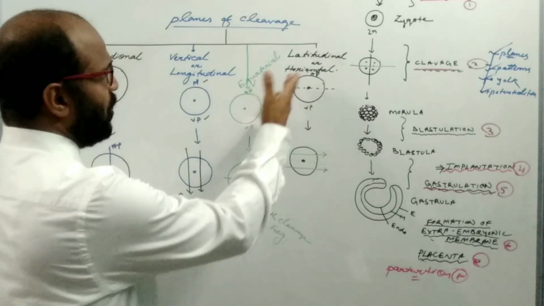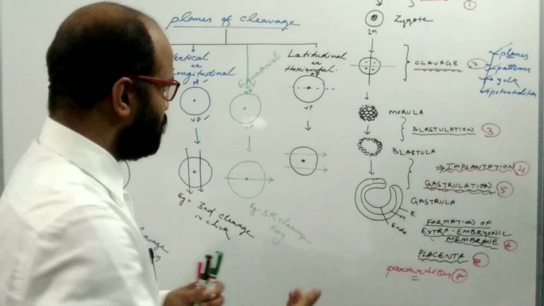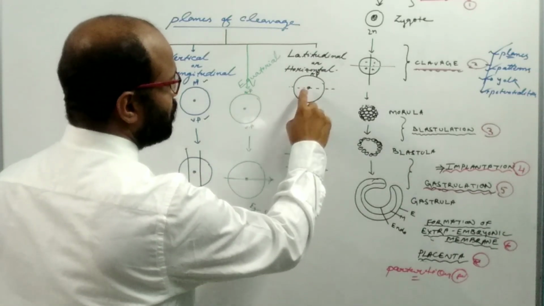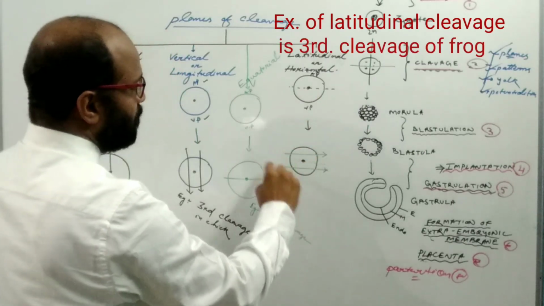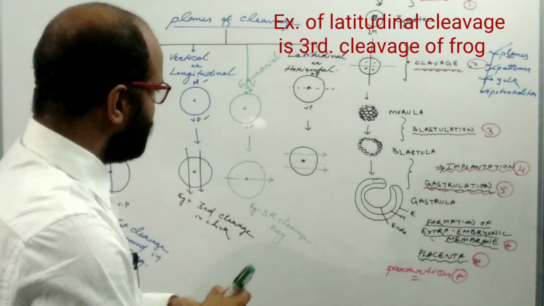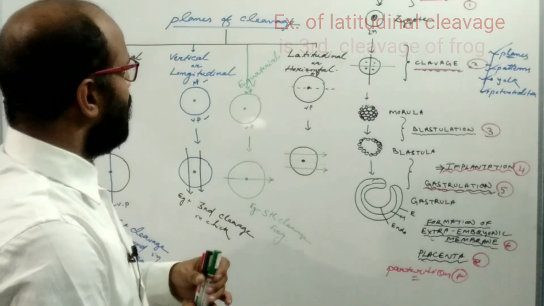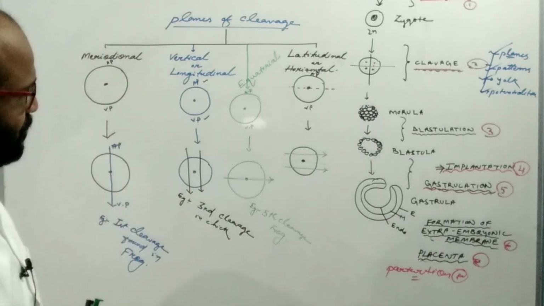And the last one may be the latitudinal or horizontal. Here the cleavage plane does not pass through the center, not through the equator, but passes to one side of the equator. This is known as the latitudinal or the horizontal cleavage plane.